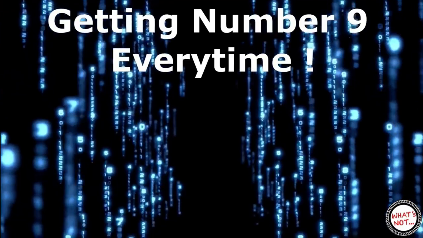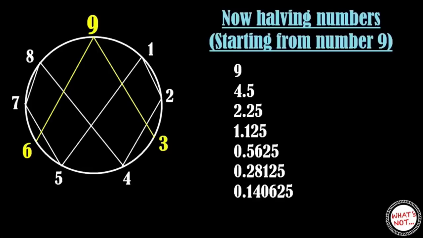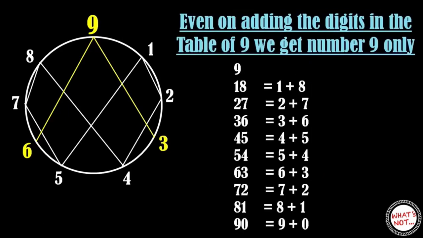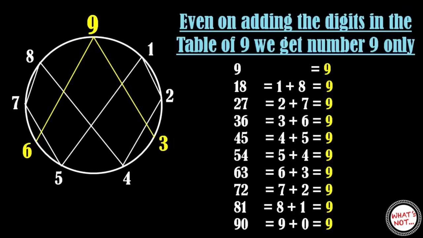We are getting only a single number, 9. What will happen if we halve the numbers repeatedly starting from the number 9? What do you see? We are getting number 9 every time. No other number is present in the sequence. Even on adding the digits, the table of 9, we get the number 9 only.